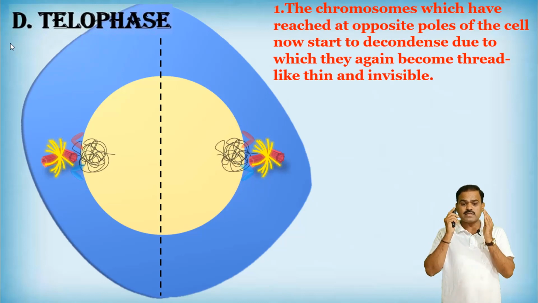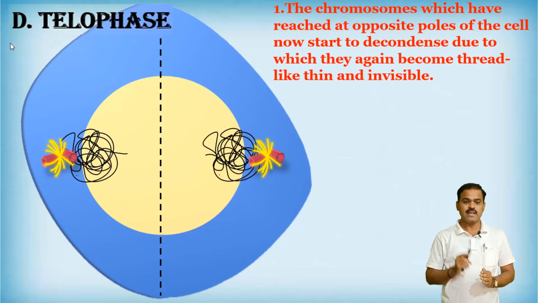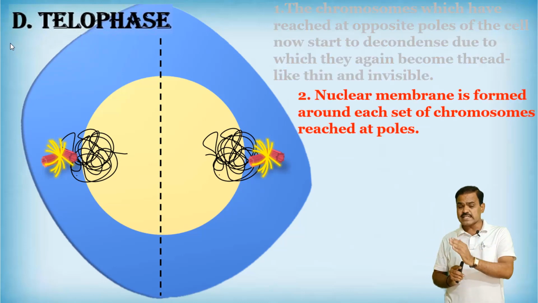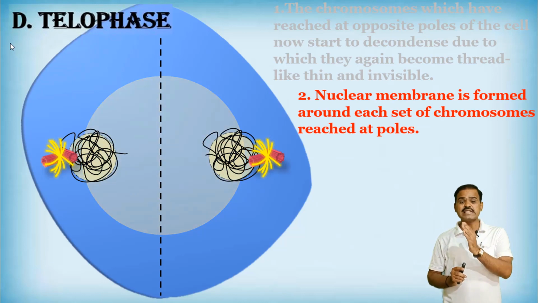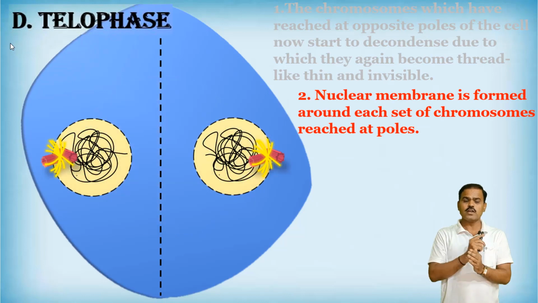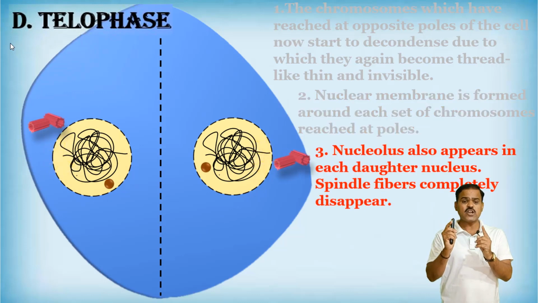See how they become thin and invisible. And now a nuclear membrane forms around each set of chromosomes at the poles, and two daughter nuclei are formed in the cell, as well as the nucleolus appears in each daughter cell and the spindle fibers completely disappear.